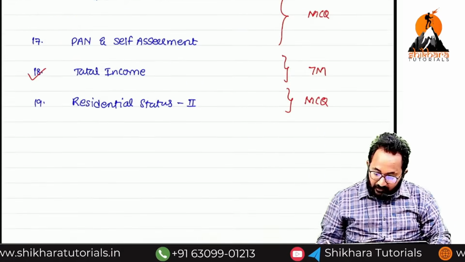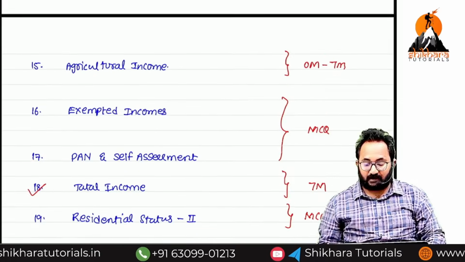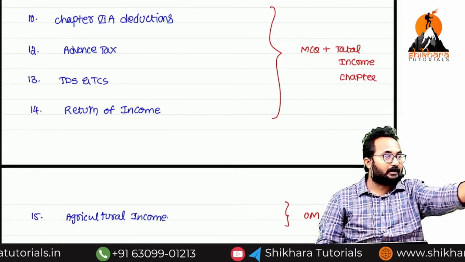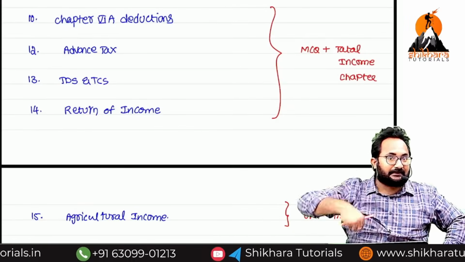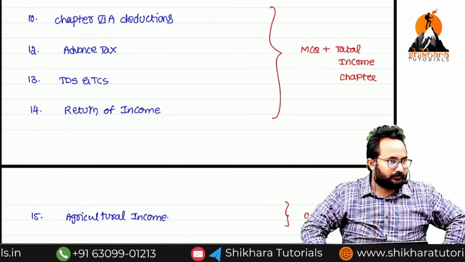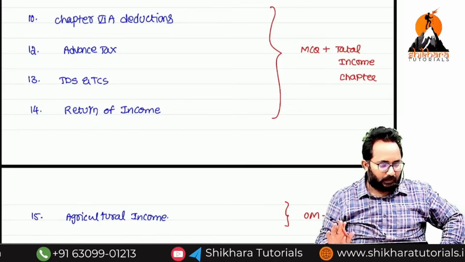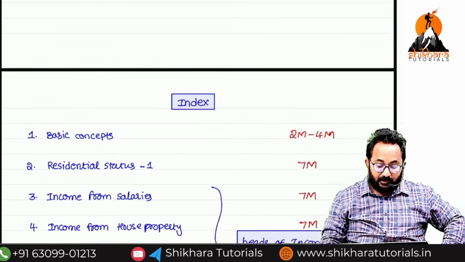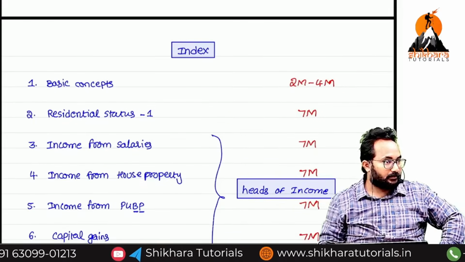Next, definitely they will give the total income question. The remaining is for MCQ purposes, but in our paper MCQs are limited: 9 MCQs for IDT and 6 MCQs only for DT. Understood? One more thing: in one recent attempt, they did magic.